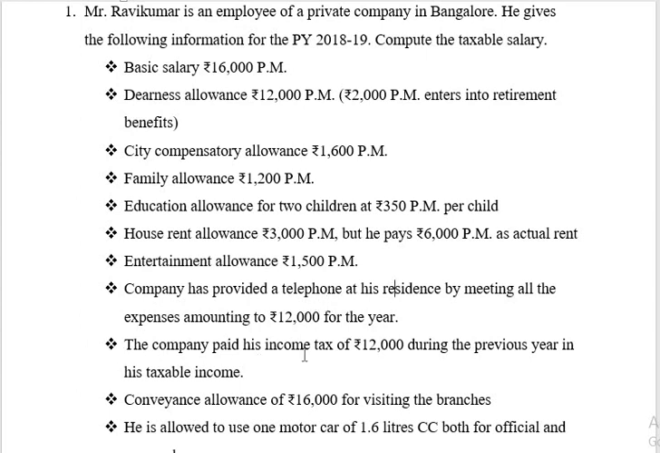The company paid his income tax of rupees 12,000 during the previous year, in his taxable income, it is taxable. Conveyance allowance rupees 16,000 for visiting branches. So any allowance given to the assessee for visiting branches is not taxable. Otherwise, any conveyance allowance given by the employer to the employee for doing work in the office area will be taxable. For visiting the branches by the assessee, such allowances are not taxable, they are exempted.